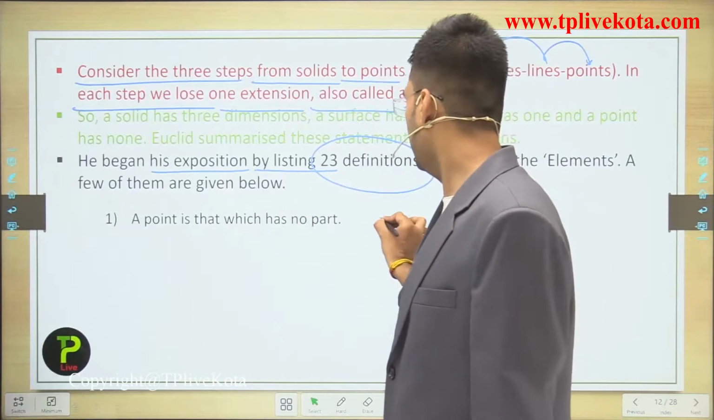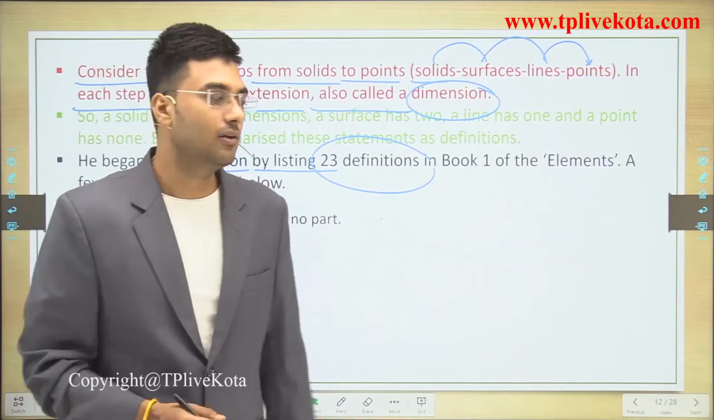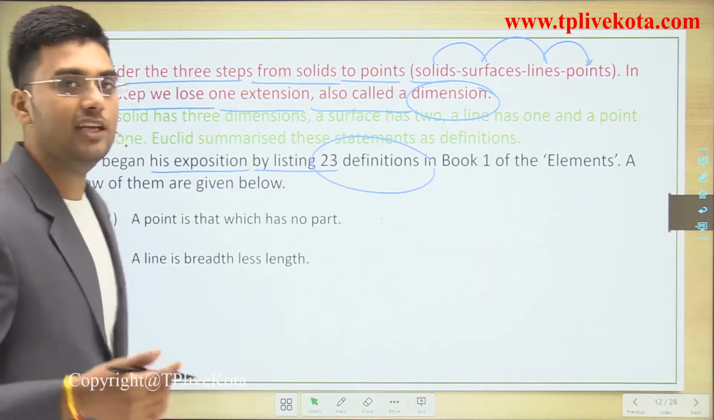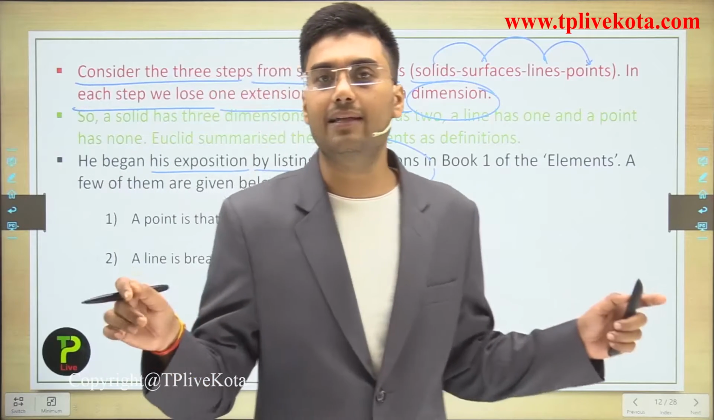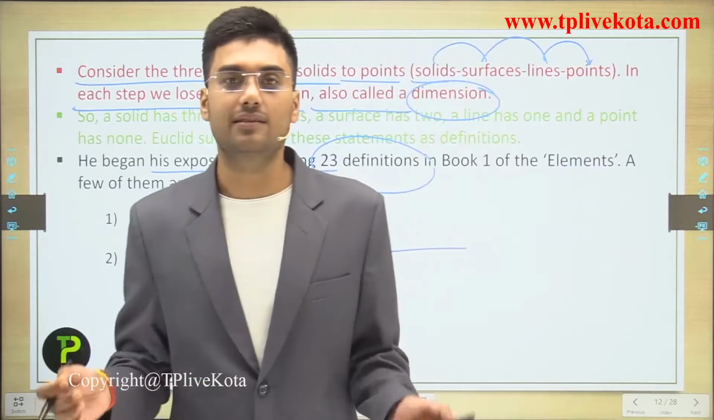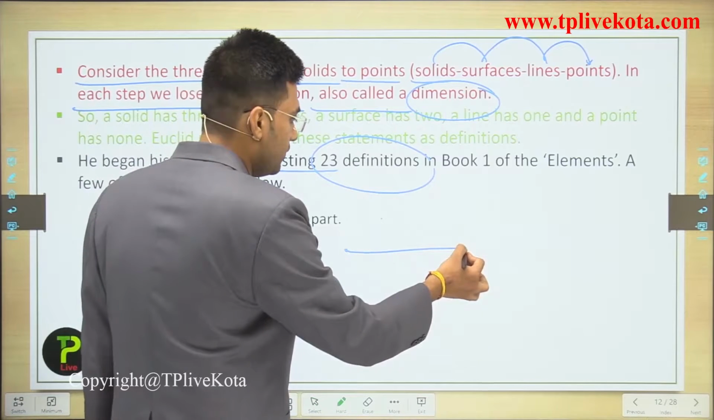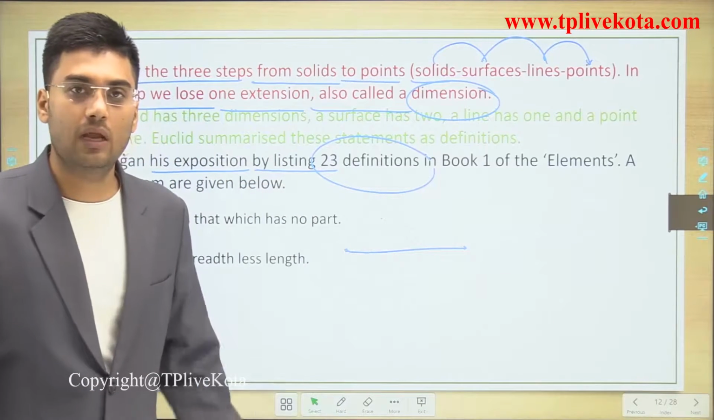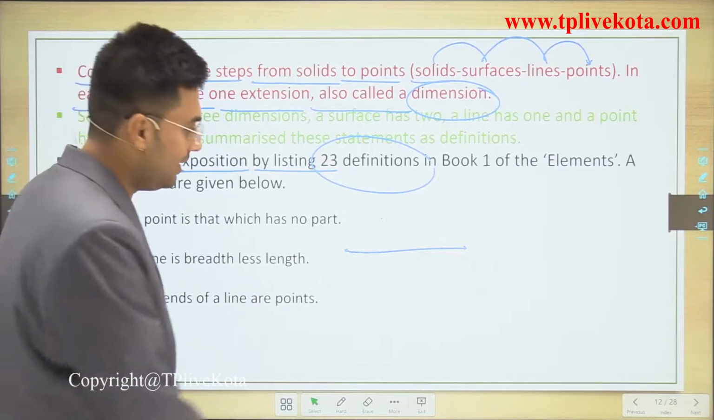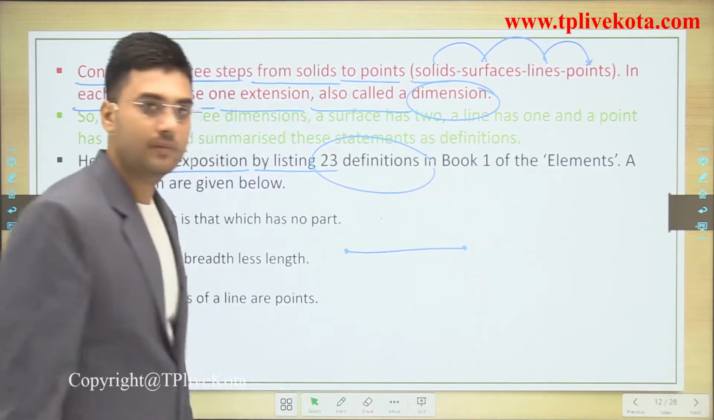For example, this is a point. It has no part, it has no length, it has no breadth. After the point, a line is breadthless length. Line is what? A line is breadthless length. This is a line. This is breadthless length, and here the end of the line is what? It is a point. Clear? The next is, the ends of a line are points.